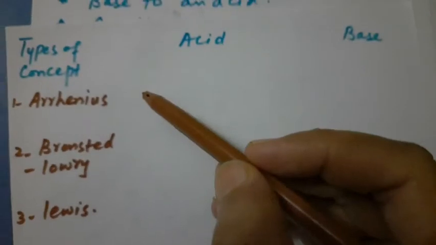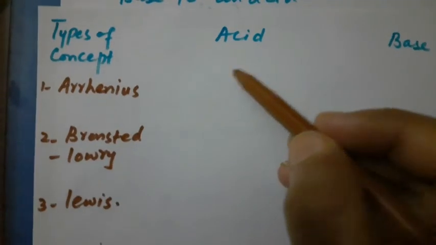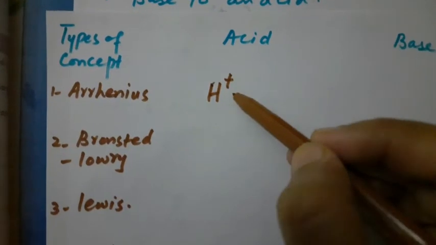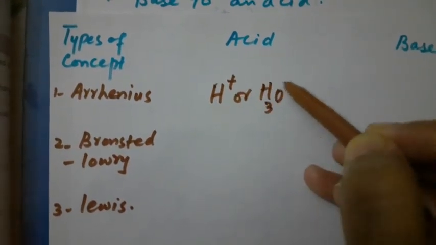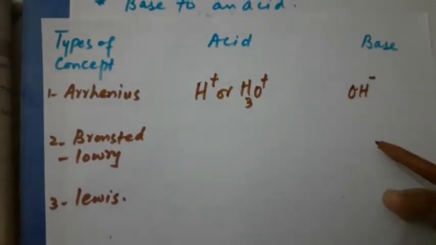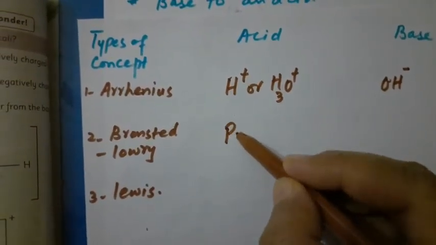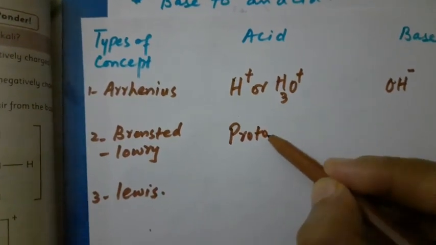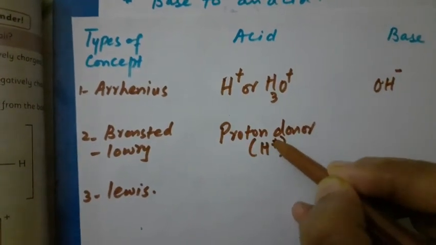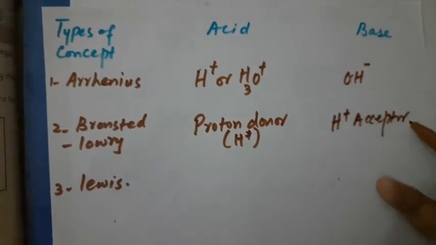Now look at this table. Here we can differentiate the Arrhenius, Bronsted-Lowry and the Lewis. So according to the Arrhenius, acids are what? Which give hydrogen ion, or we can say the production of hydronium ion, right? And what about the base, which contain OH ion? Bronsted-Lowry told that proton donor is an acid, while proton acceptor is a base.